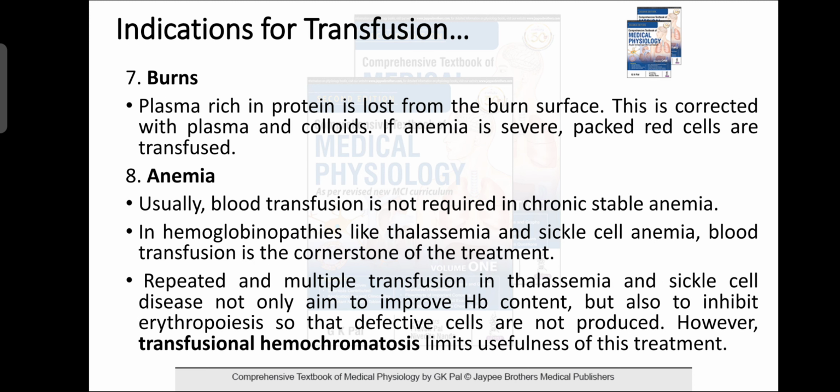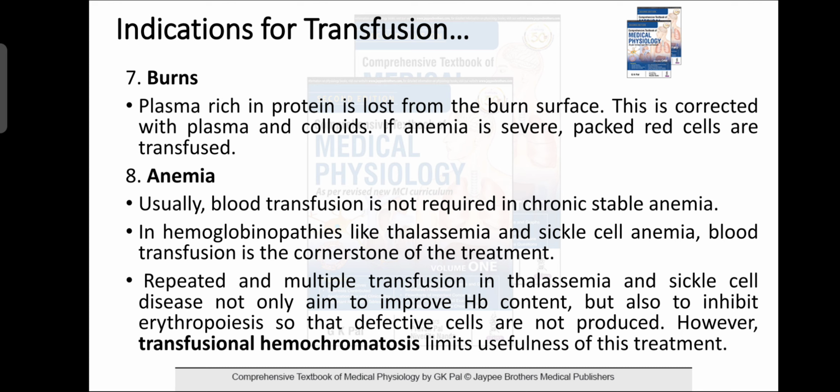Burns. Burns is also a condition in which the skin is lost, so there is also loss of protein from the burn surface. This is corrected with plasma and colloids. If the anemia is severe, packed red cells are transfused.